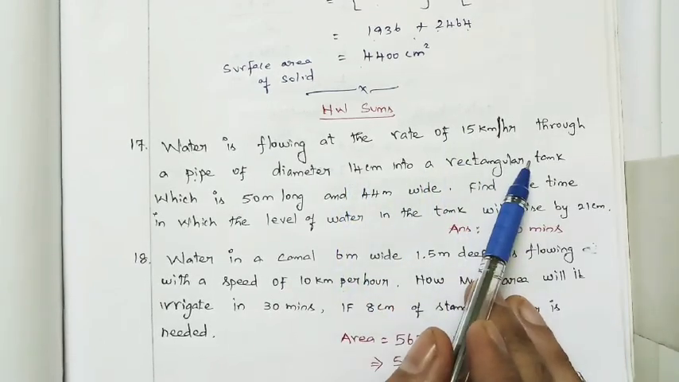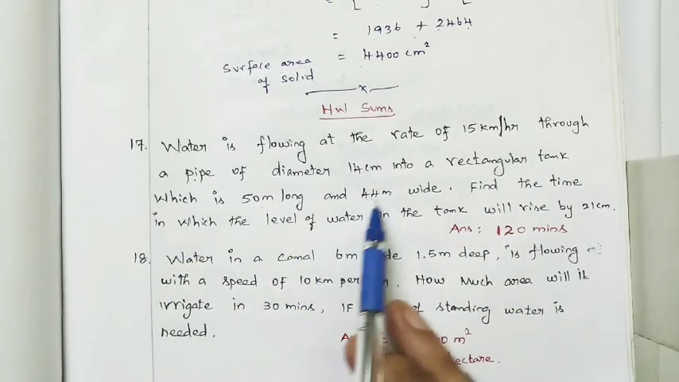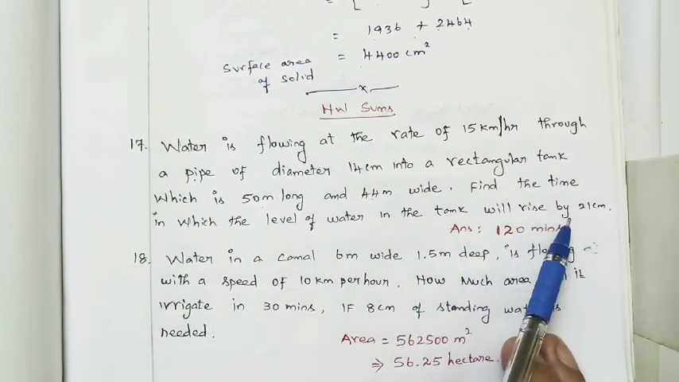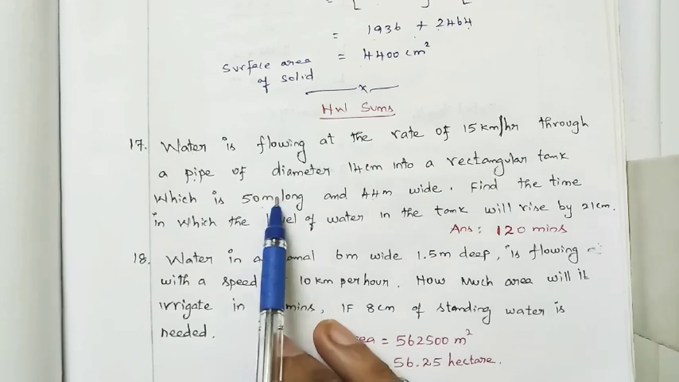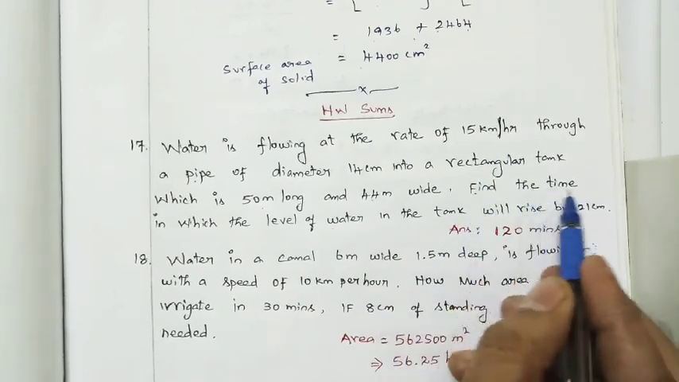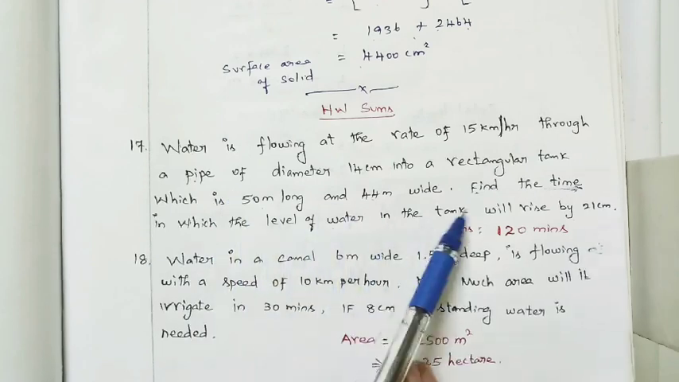Rectangular tank means what is the shape of the tank? Cuboidal tank, which is 50 meter long, 44 meter wide. Find the time in which the level of water in the tank will rise by 21 centimeter. So they have given that rectangular cuboid length, breadth, at the same time height also given, 21 centimeter. What they ask you to find is the time. So first we see everything we have in terms of meter.